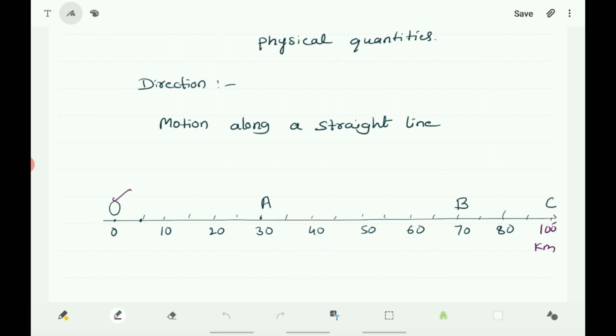Here the distance of C from O is 100 km, the distance of A is 30 km, and the distance of B is 70 km.